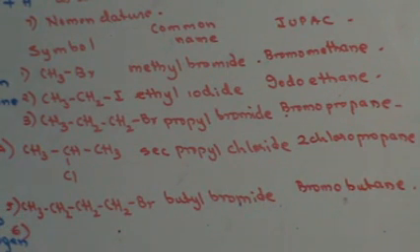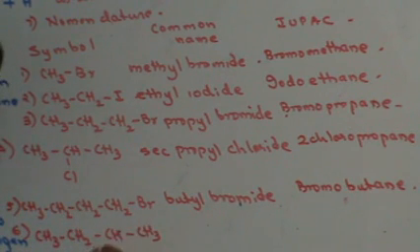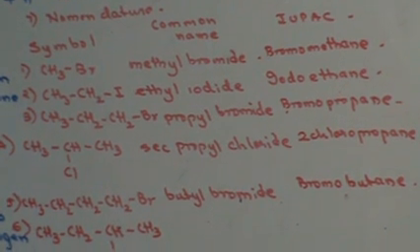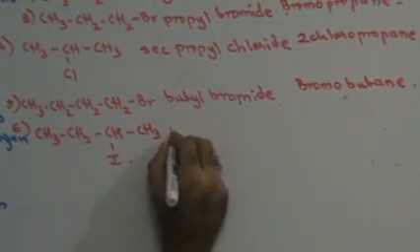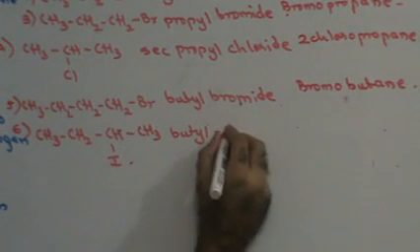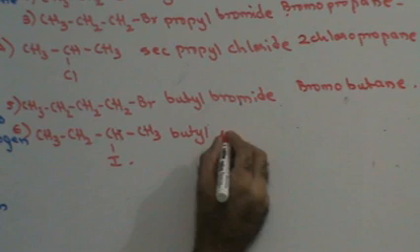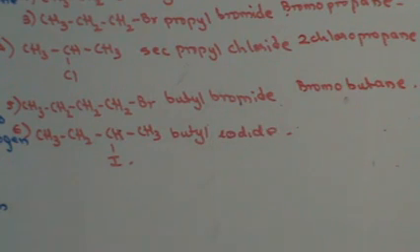Next, suppose I have CH3CH2CH(CH3)I. Right? Let's see this. You have four carbon atoms, therefore butyl. I, therefore iodine. So butyl iodide. Right?